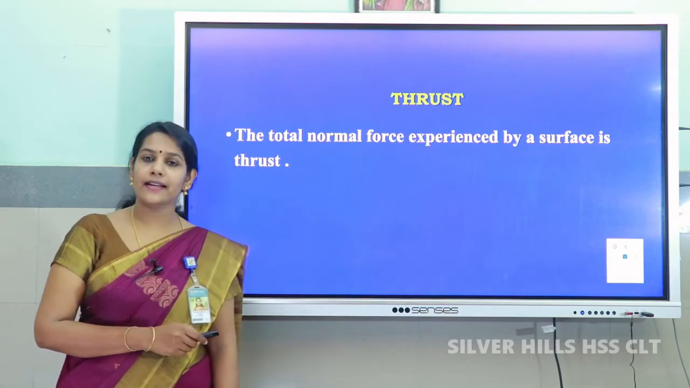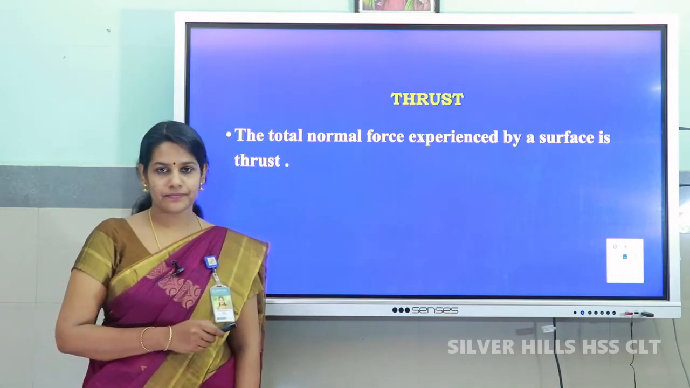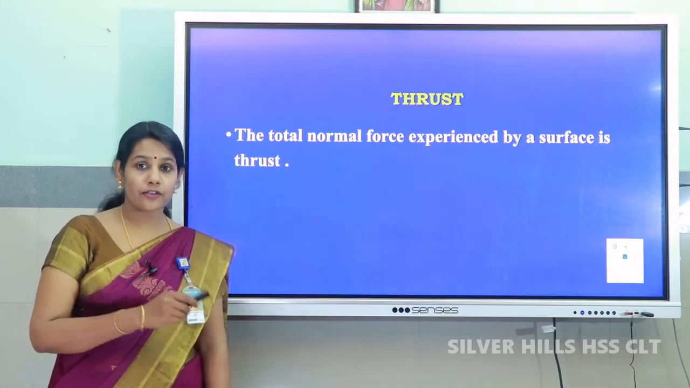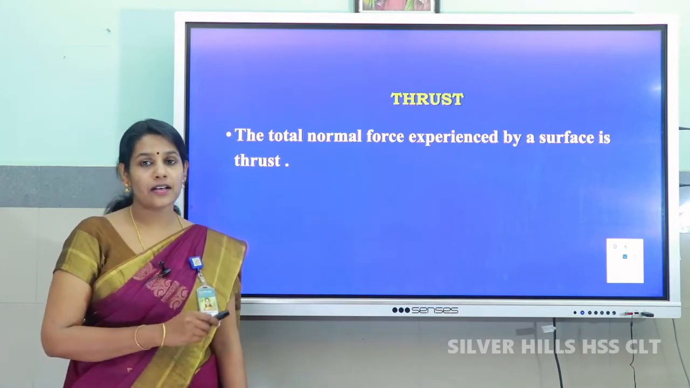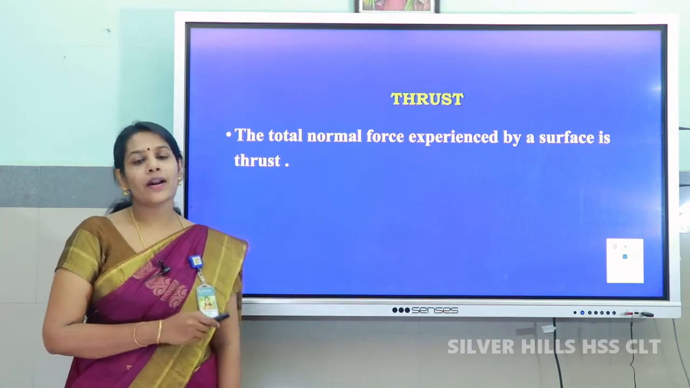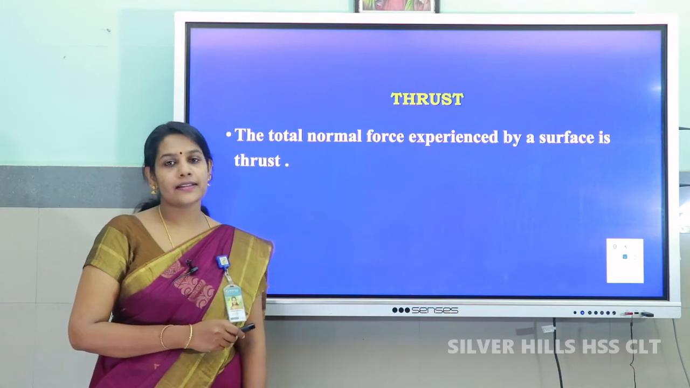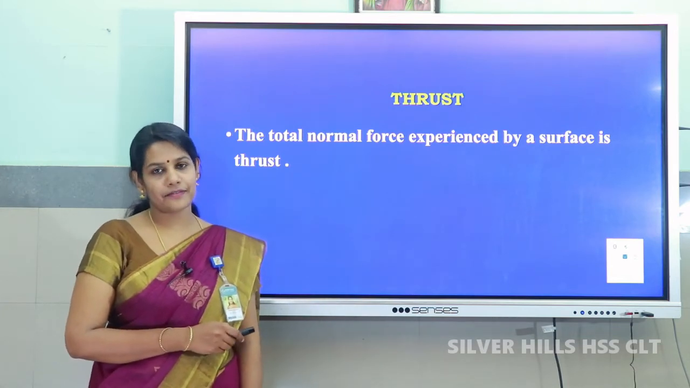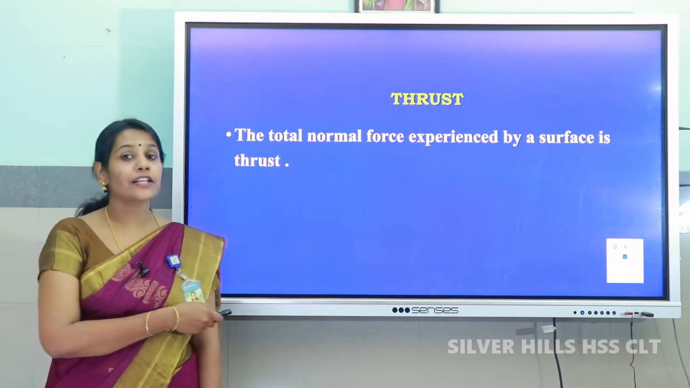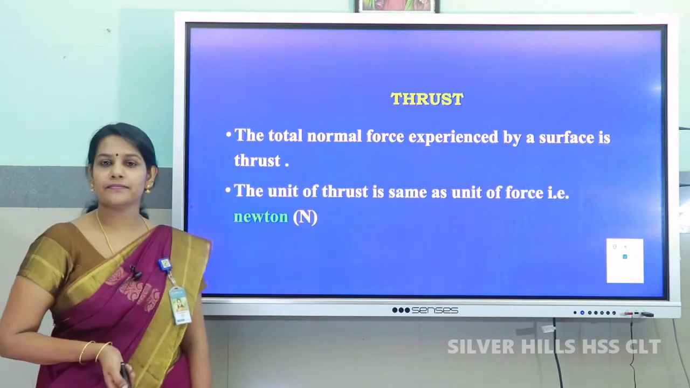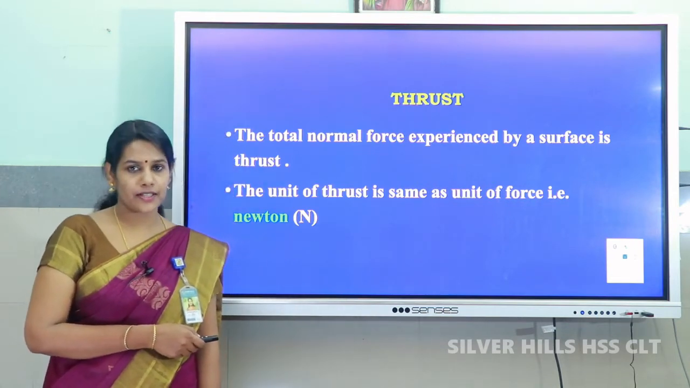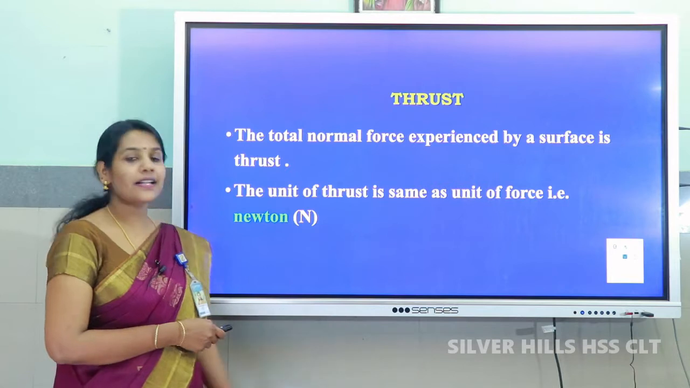Let us see another example. Hammering a big nail into the ground. Here also a force is applied perpendicular, that is at right angles, to the ground. This force is also thrust. What is the unit of thrust? Thrust is force itself. So, the unit of thrust is the same as that of force, that is Newton. It is named after the famous scientist Sir Isaac Newton and the symbol is capital N.